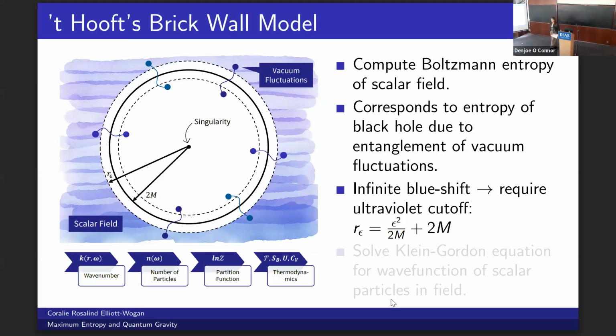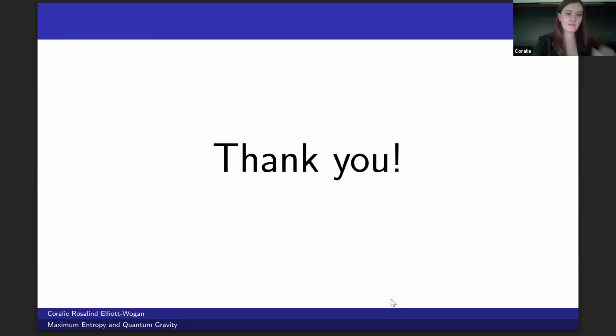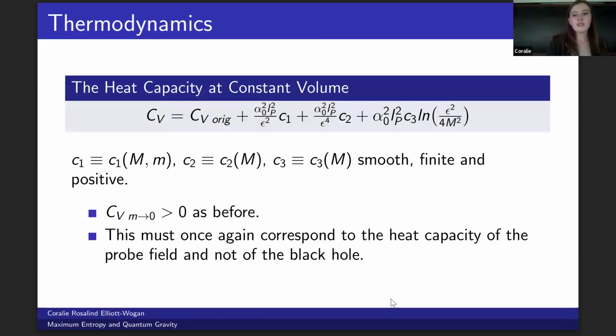So you're writing these terms, and you have 1 over epsilon squared and then 1 over epsilon to the 4. Yes, 1 over epsilon to the 4 is a bigger term. Well, it's actually of a similar order because in the numerator, you also have a Planck length squared term. So overall, it's of the same order as 1 over epsilon squared. But yes, it is definitely a worrying result.